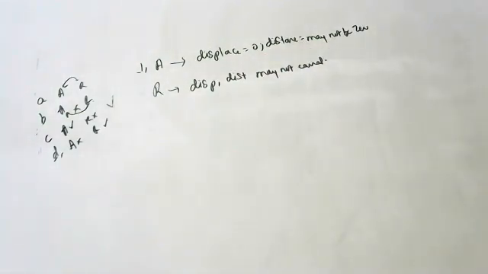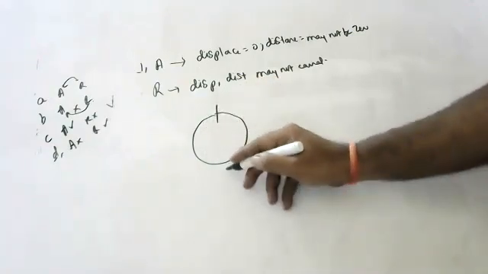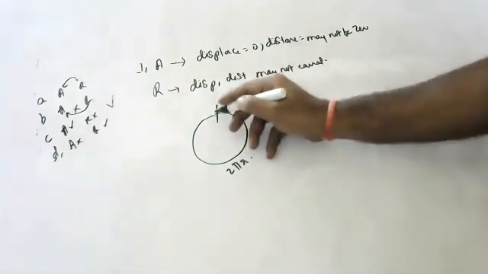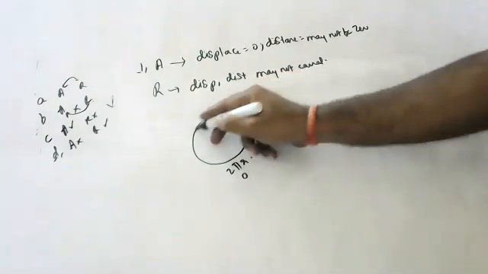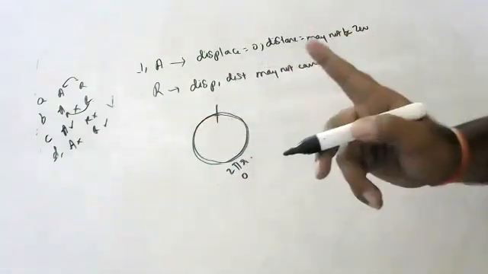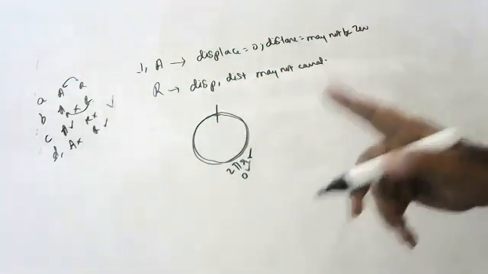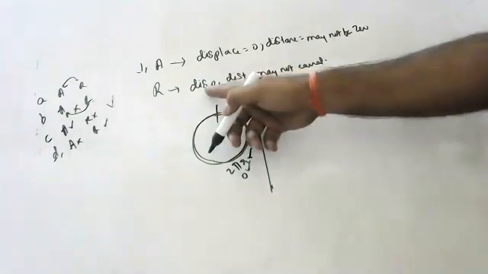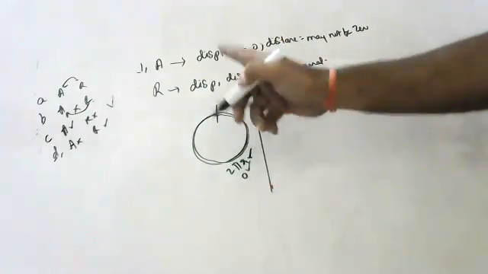Yes, children, anyone answer? Children, in a circular motion, there will be distance. How much is the distance? 2 pi r. But what is the displacement? 0. In circular motion, distance is there, but displacement is 0. So distance and displacement may not be equal, which is correct, but this is not the correct explanation.